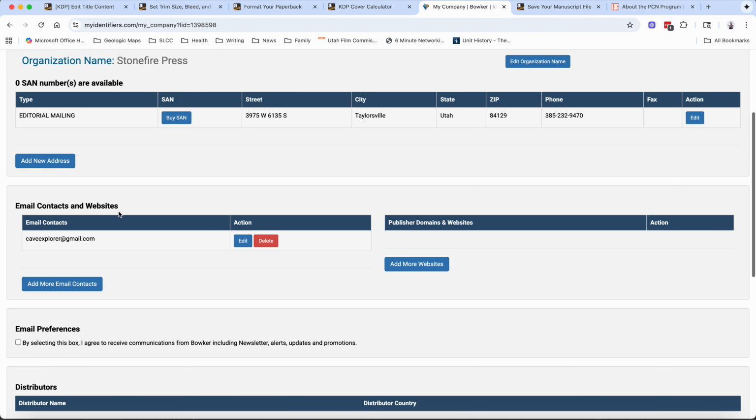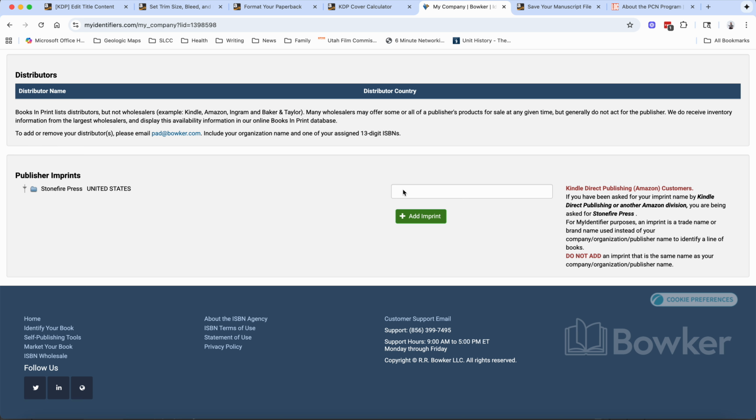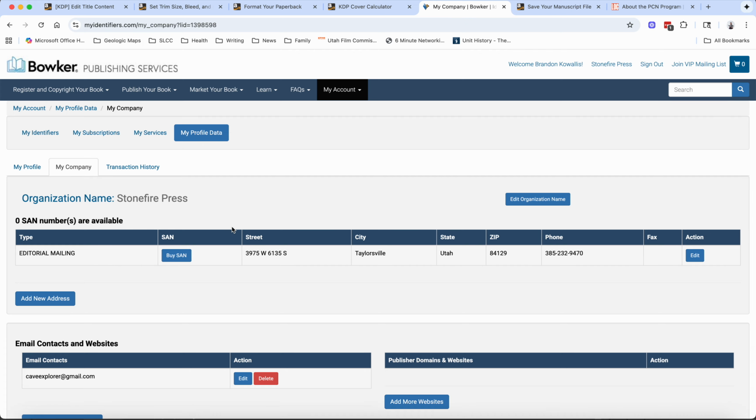So I had my name up there, and then I went down here and typed in Stonefire Press and add imprint. Well, that apparently was a mistake, because it still said here that if on KDP your imprint is, and it had Brandon Kowalis right there. So I'm like, oh, dang it. So then I decided to change the name to Stonefire Press.